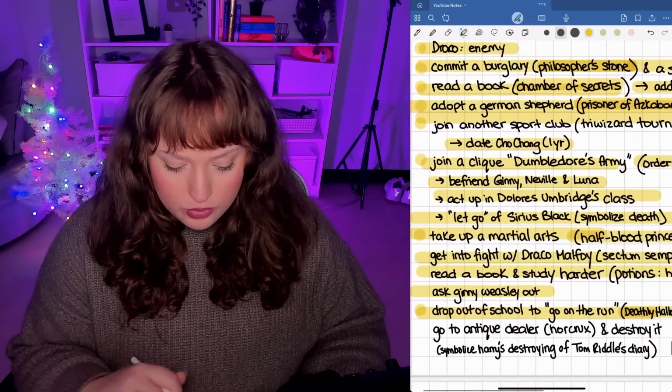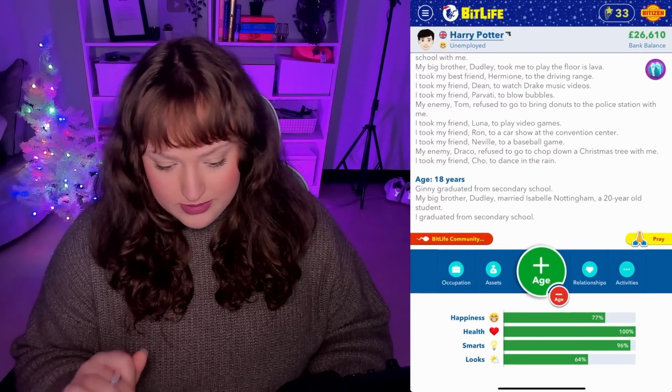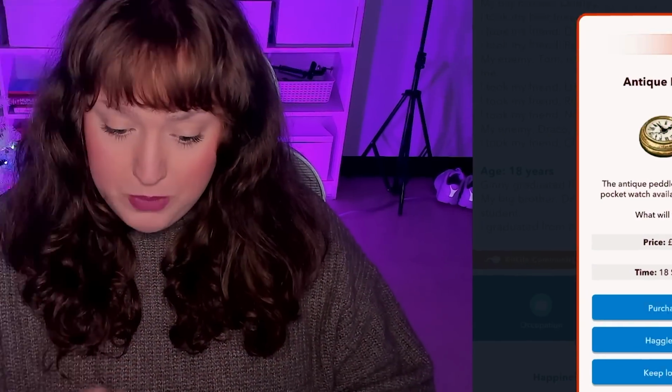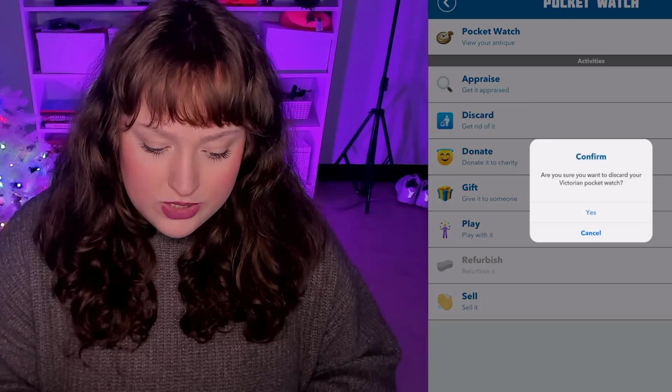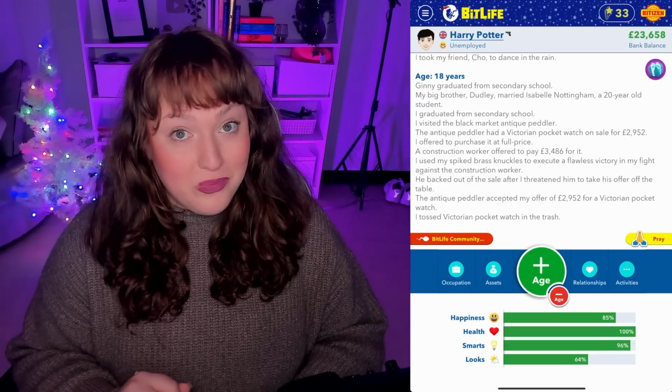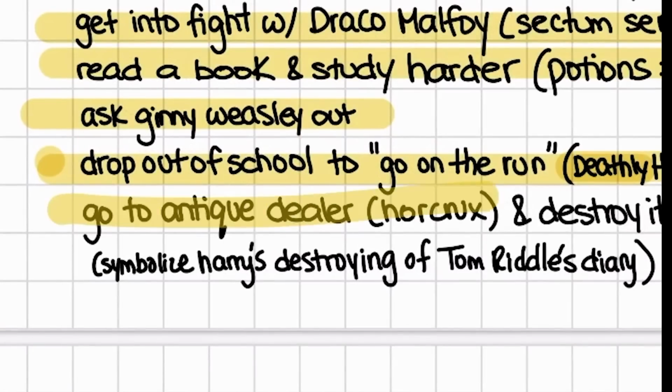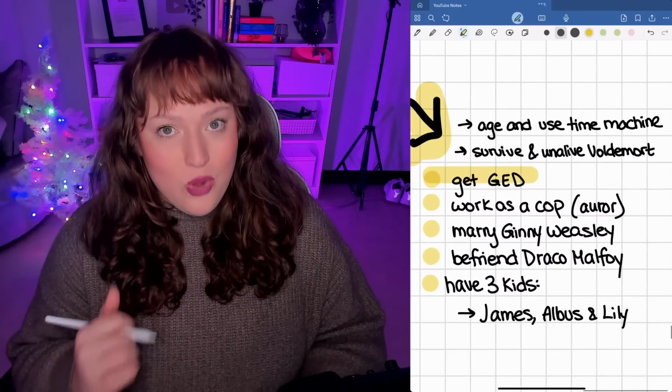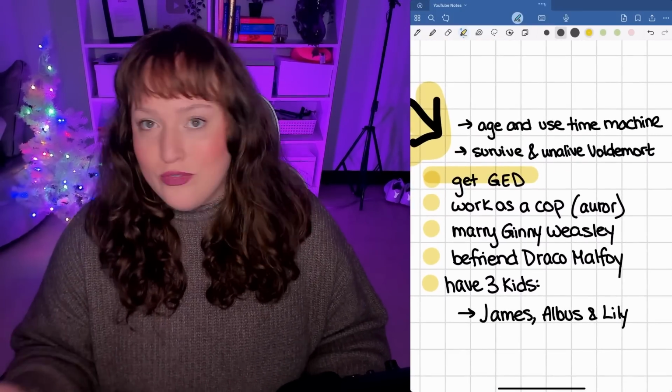But now we're gonna go to an antique dealer and see if we can buy something. Okay, a watch. Purchase it. And this is our Horcrux. This is going to be Tom Riddle's diary that we destroy in second year. So in order to do that, we are simply going to discard it. And there we go. The Horcrux is gone. So that is that. We are now going to have the main confrontation with Voldemort himself.